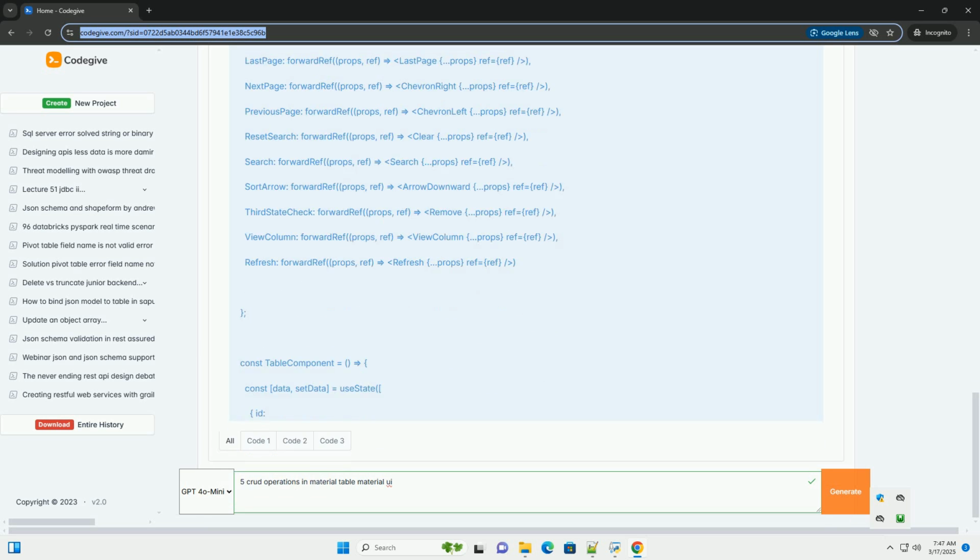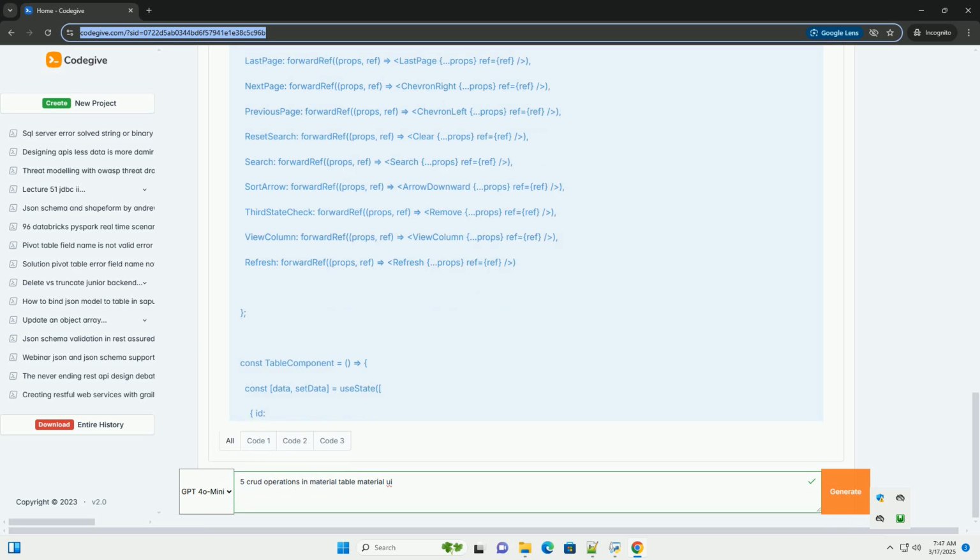Backend implementation. This tutorial focuses on the front end. You need to create a backend API using Node.js, Python with Flask or Django, Java with Spring Boot, or any other language or framework to handle the actual data persistence and business logic. Security: protect your API endpoints with authentication and authorization to prevent unauthorized access and data manipulation. State management, optional for larger applications.